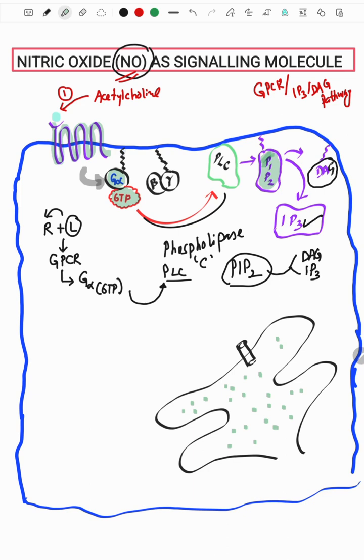So these are the basics till now: receptor plus ligand, GPCR activation, phospholipase activation, and ultimately PIP2 getting cleaved into DAG and IP3.